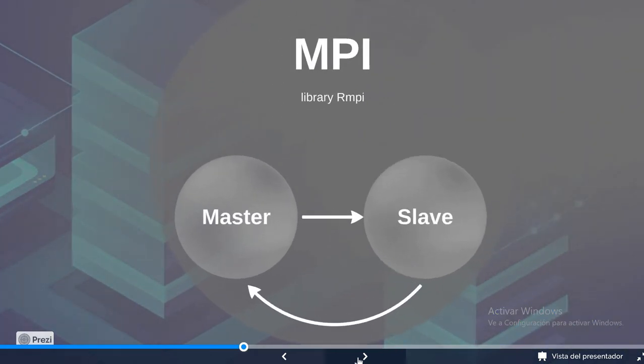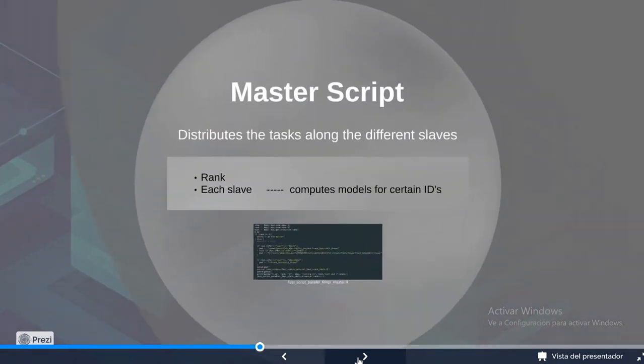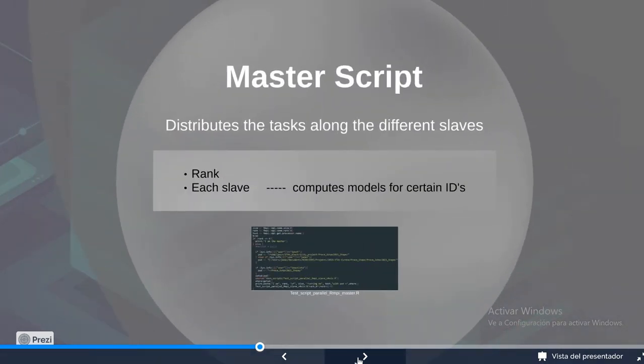We are using a library on R called Rmpi. Our code basically consists of two different files: a master file that spawns the slave processes, and the slaves that do the computation. The master file distributes the tasks among the slaves, so each one computes a model for a subset of the IDs that we chose in the beginning.